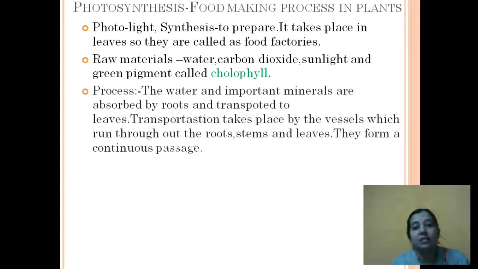The transportation takes place by the vessels which run throughout the roots, stems, and leaves. They form a continuous passage. That means the transportation, that is moving from one place to another, takes place by the vessels. These vessels are like pipe-like structures which run throughout the roots, stems, and leaves, even your branches.